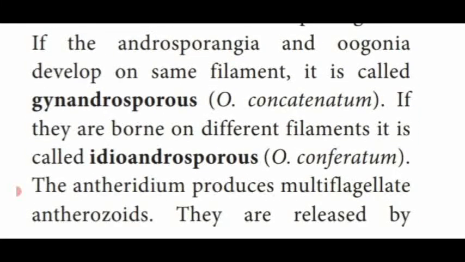The antheridium produces multiflagellate antherozoids, which are released from the transverse splitting of the antheridium wall.